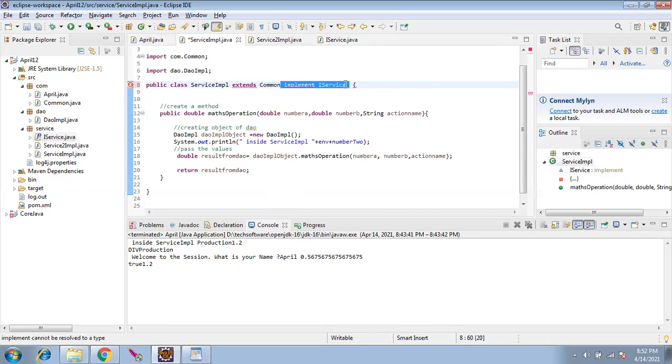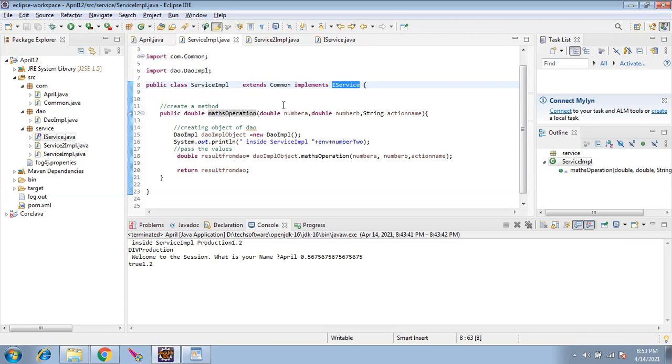I have to put that implements keyword first. Implements. So what he tells is that you implement the contract, whatever I have given you. If there is any deviation, the compiler will throw the error.